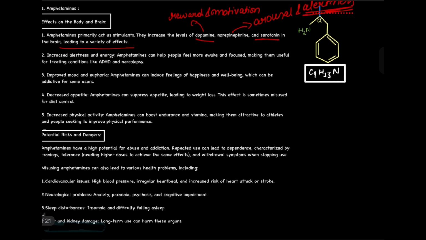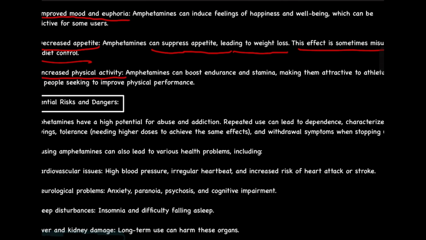Now you will feel increased alertness and energy. You will feel improved mood and euphoria. Euphoria means the feeling of happiness, and you will feel decreased appetite. Amphetamines can suppress appetite, leading to weight loss. This effect is sometimes misused for diet control, and it will lead to increased physical activity. Right, now there are also some potential risks and dangers. What are those?